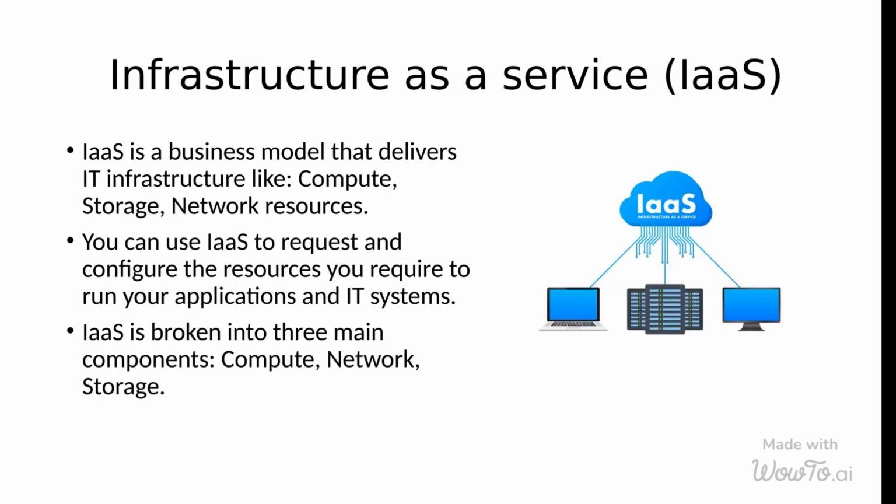IaaS is a business model that delivers IT infrastructure like compute, storage, network resources. You can use IaaS to request and configure the resources you require to run your applications and IT systems. IaaS is broken into three main components: compute, network, storage.